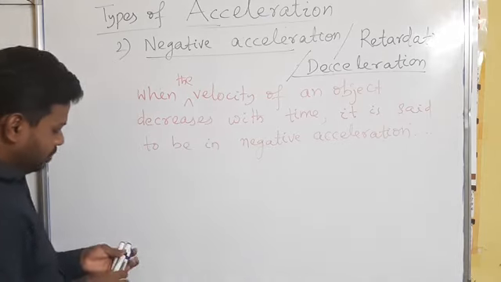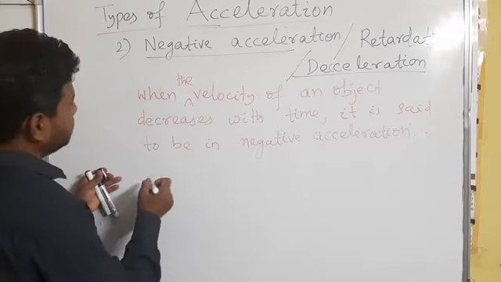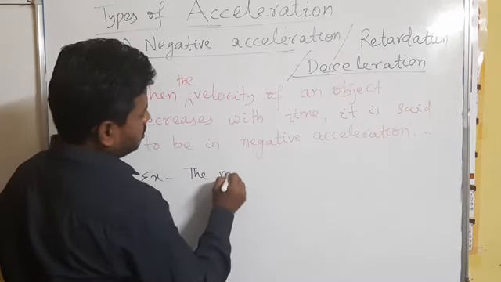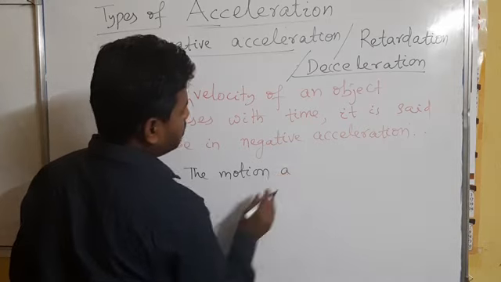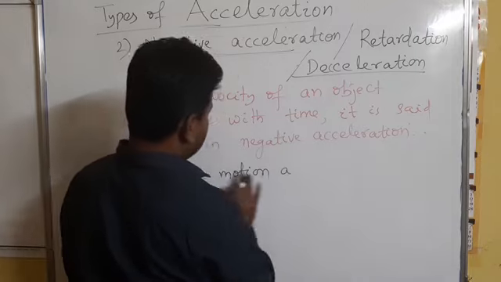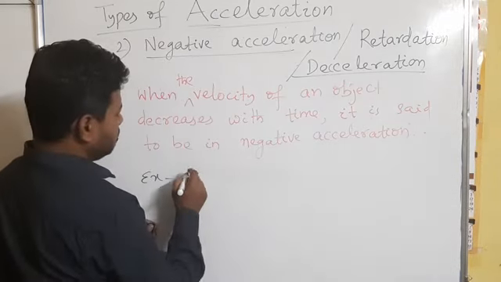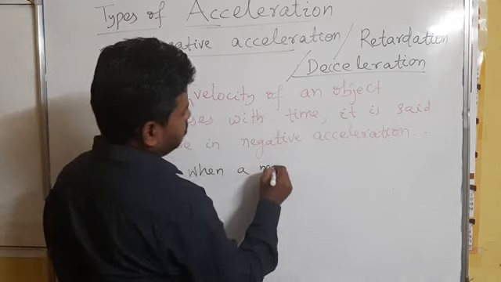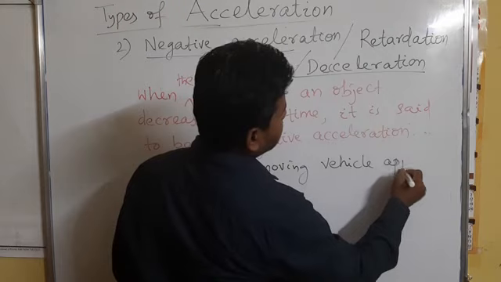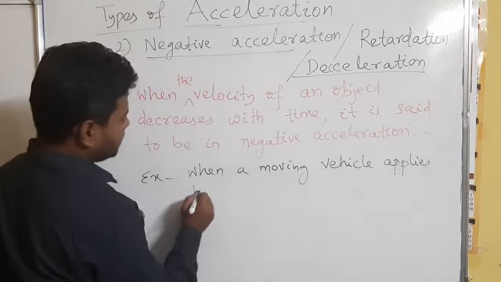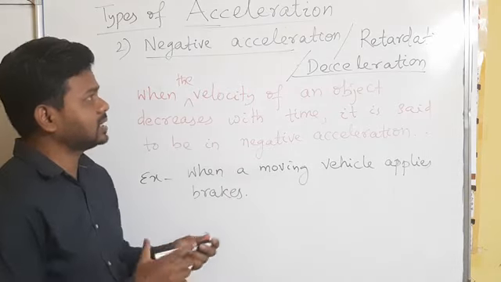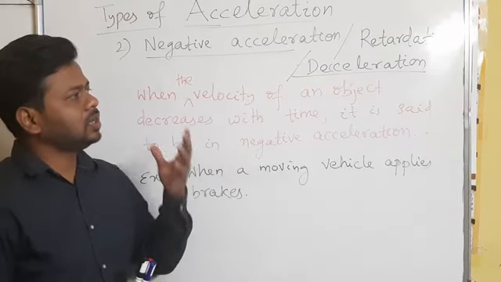So the example is the motion of a moving vehicle when it applies brakes. Then the acceleration is called negative acceleration, or retardation.